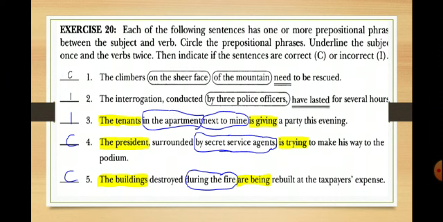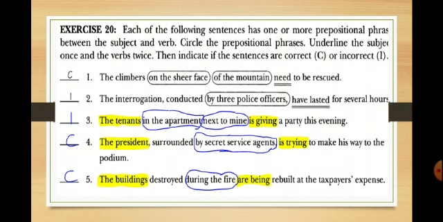Sentence number 3, the tenants in the apartment next to mine is giving a party this evening. This sentence is incorrect because we don't have an agreement between the subject, the tenants, and the verb is giving. Sentence number 4, the president is a singular subject surrounded by Secret Service agents. Here we have a prepositional phrase. Is trying is a singular verb. So we have an agreement between the subject and the verb. The president is trying. So sentence number 4 is correct.